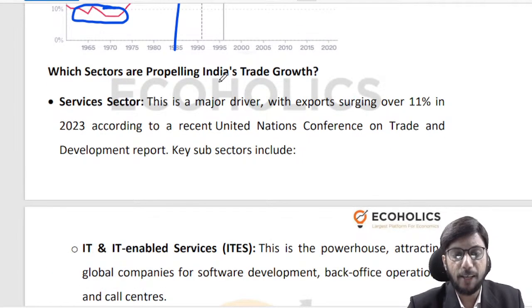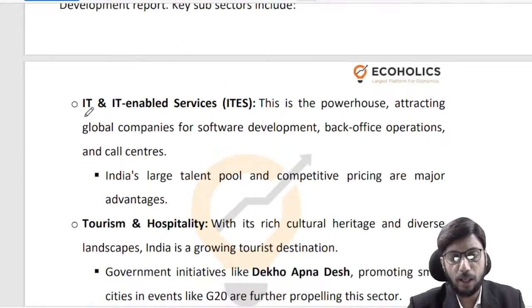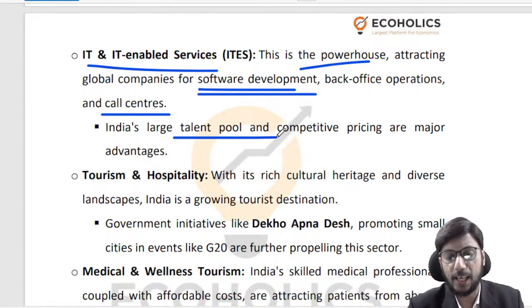So which sectors have been propelling India's trade growth? Of course, the services sector is playing a major role. Exports have surged over 11% in 2023. IT enabled services are the powerhouse. India is the back office for a variety of operations. India is involved in software development. There are a lot of call centers in India. There is a huge talent pool.